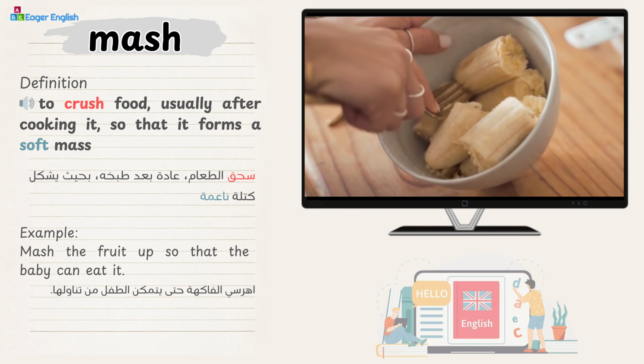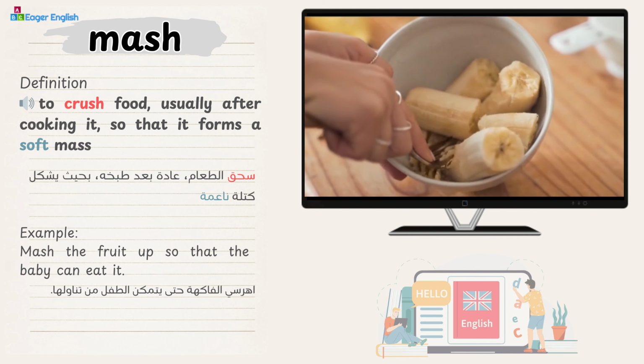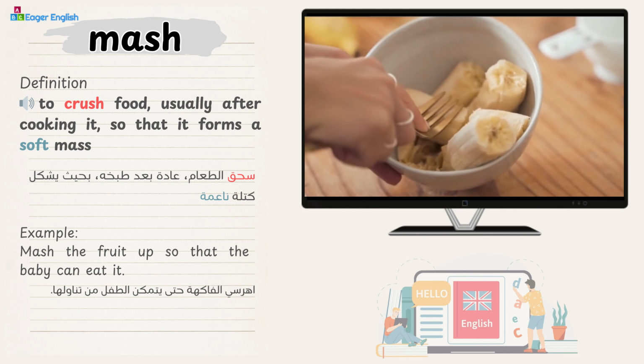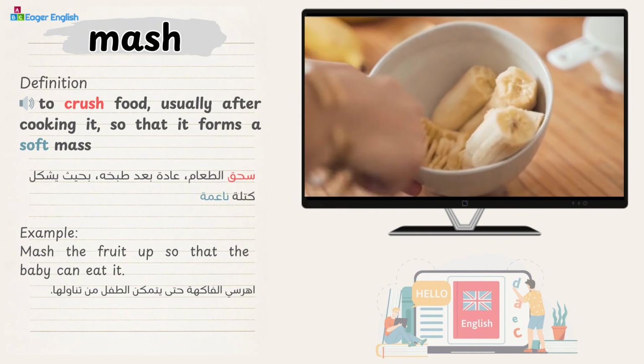Mash. Definition: to crush food, usually after cooking it, so that it forms a soft mass. Example: mash the fruit up so that the baby can eat it.